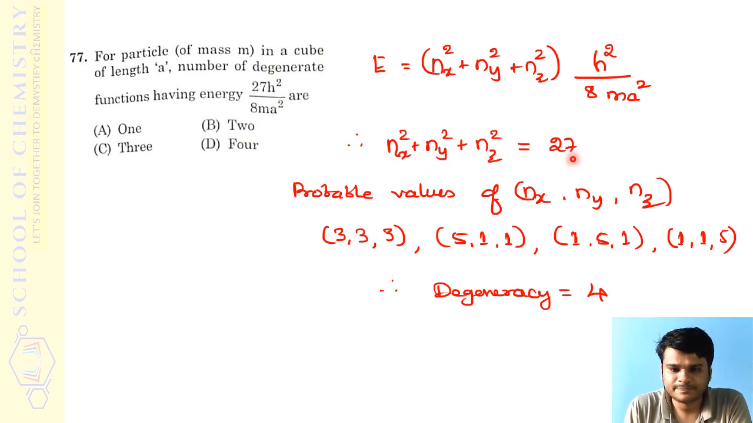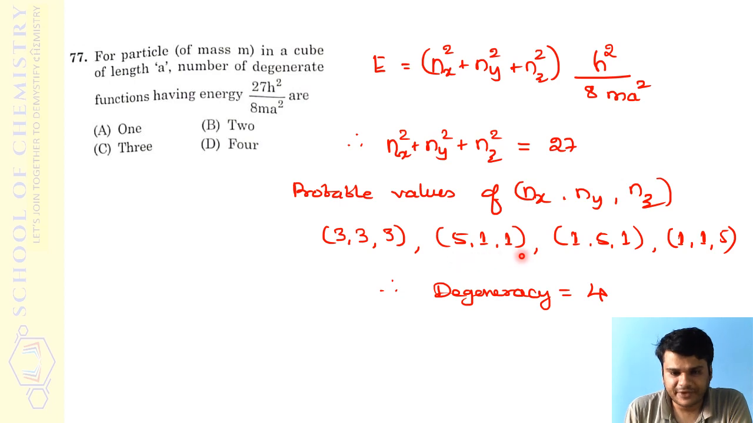One possible solution. The other possible solution is that one of them is 5 and the other two are 1. Then 5 square is 25, plus 1 plus 1, since 1 square is 1. So therefore it will be 27. Right. Now degeneracy, if I am asking, is about in how many different ways we can get that value 27, which is to be checked. One possible way is 333.